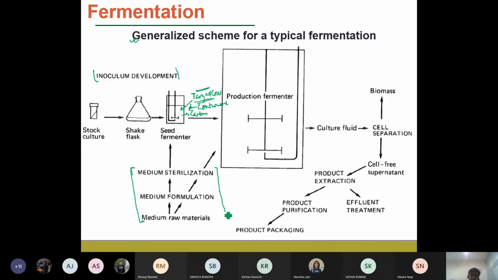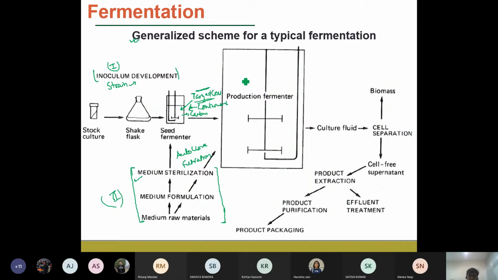How? We have to select and design the sterilization processes. We talked about the sterilization process, like the autoclave or filtration, and there are several types of sterilization techniques, so we look into those things. That will be the second part of our study, and the first part will be the inoculum development or the strain development, which is what we are going to study in today's class.